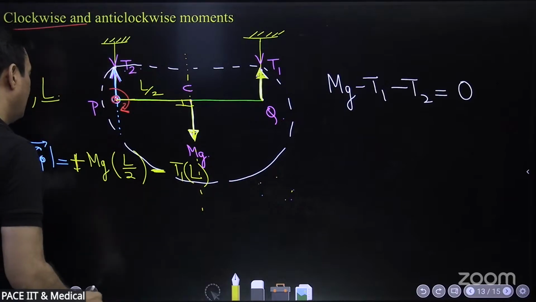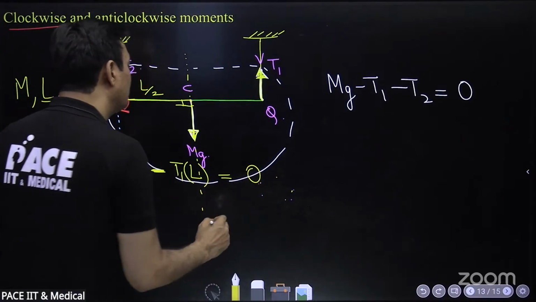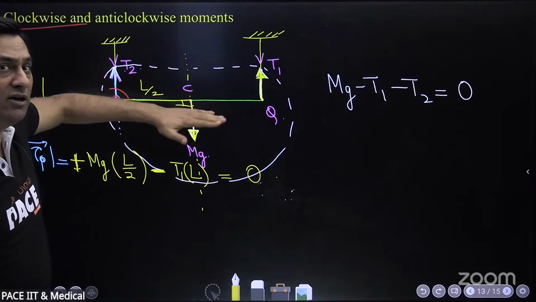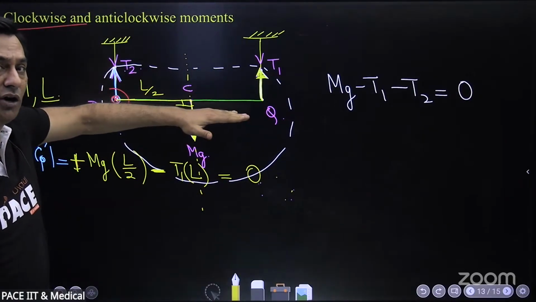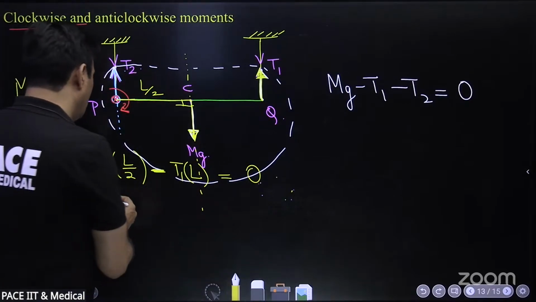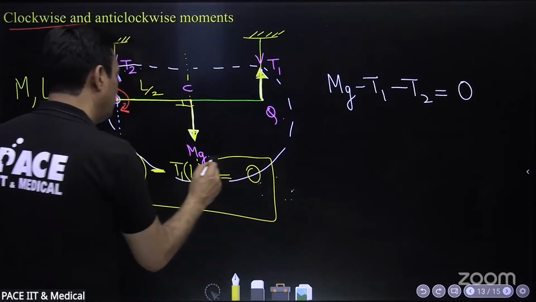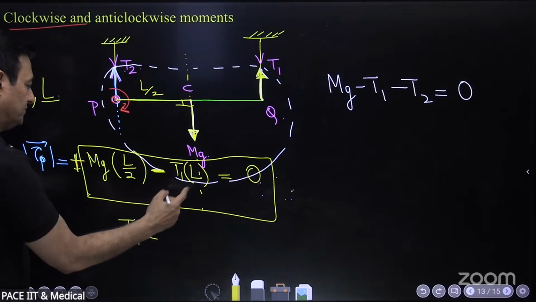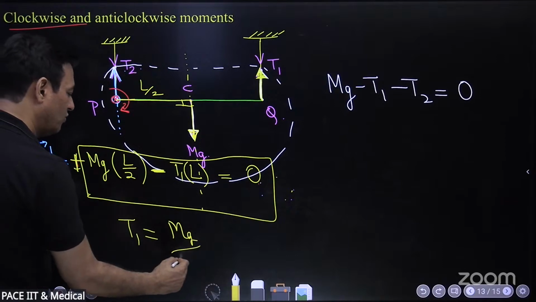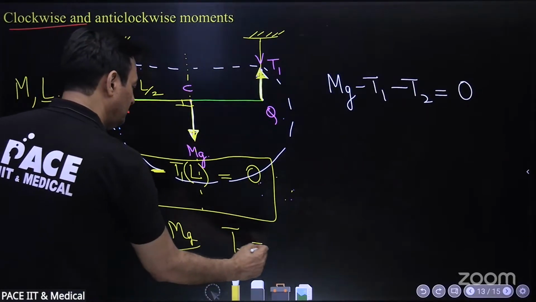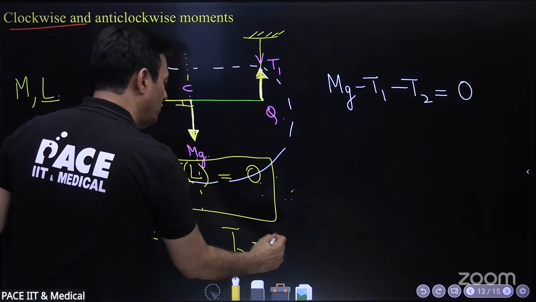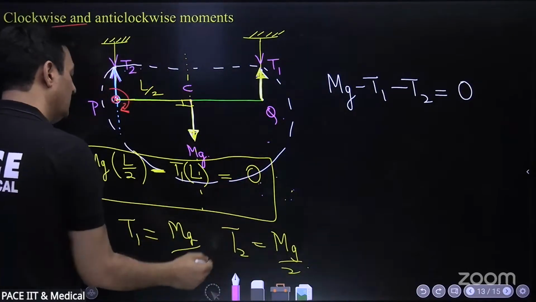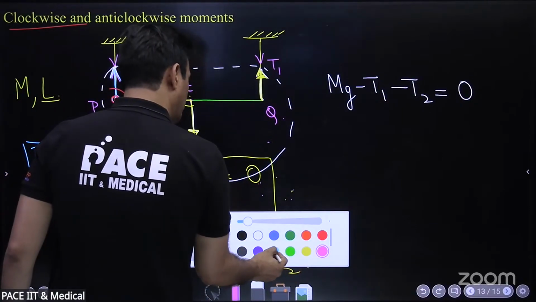And net torque should be 0 because the body is in equilibrium. It is not rotating at all. The rod was hanging on the strings and is in equilibrium, it is told already. So from here I get the value of T1. T1 is equal to mg by 2. And what is T2? Put the value here, you will get T2 is also mg by 2. So the strings were dividing half the load on each of them.